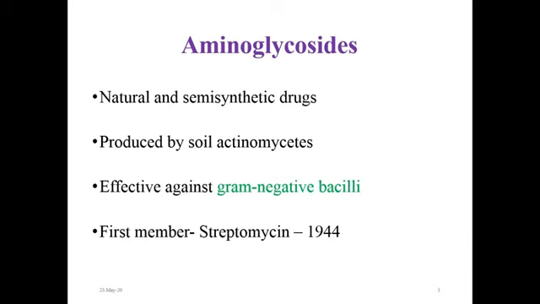Natural aminoglycosides are obtained from various soil actinomycetes like Streptomyces and Micromonospora.